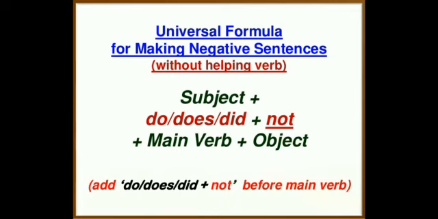Now the universal formula for making negative sentences for all the sentences which do not contain a helping verb is subject plus do or does or did, depending upon the nature of the main verb, and then not, then the main verb and then object. So add do, does or did plus not before the main verb.